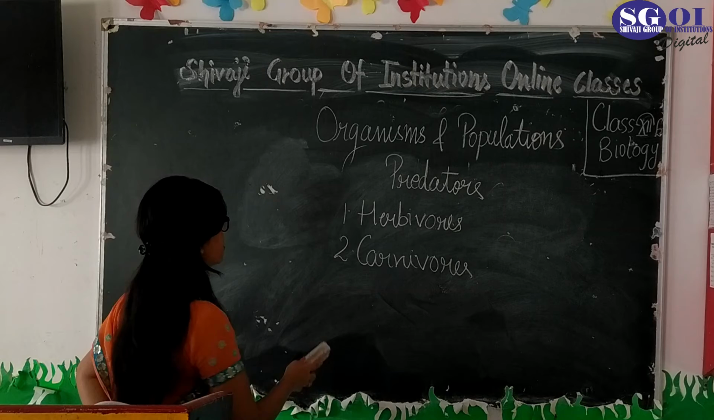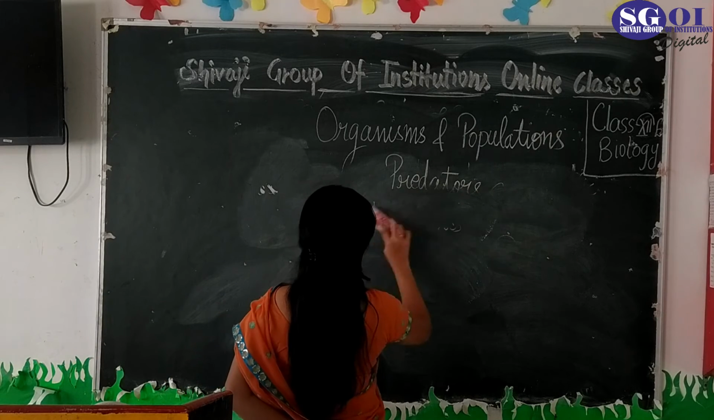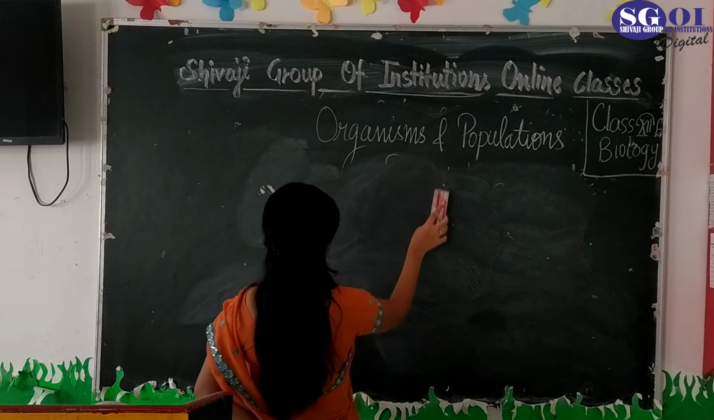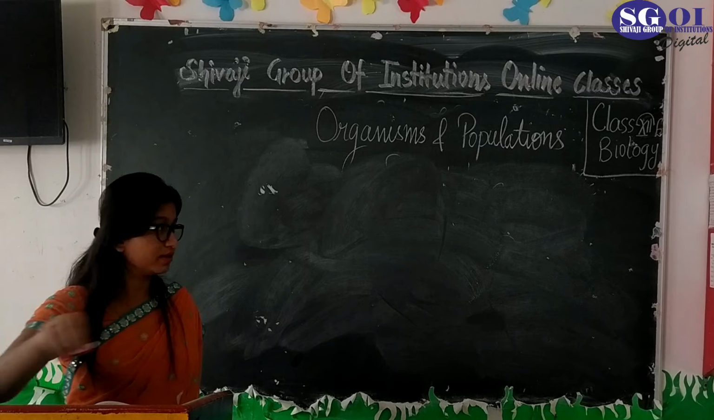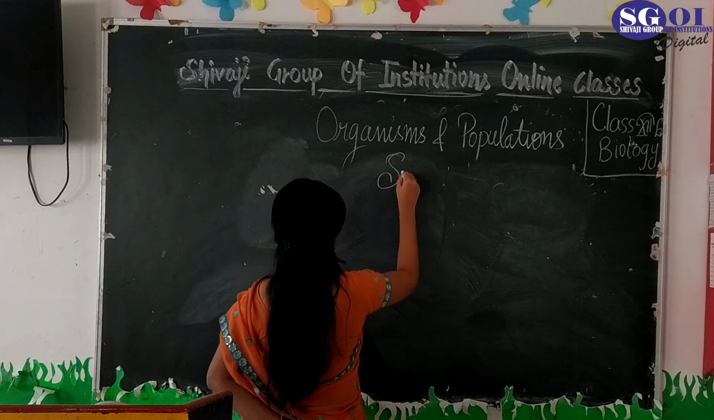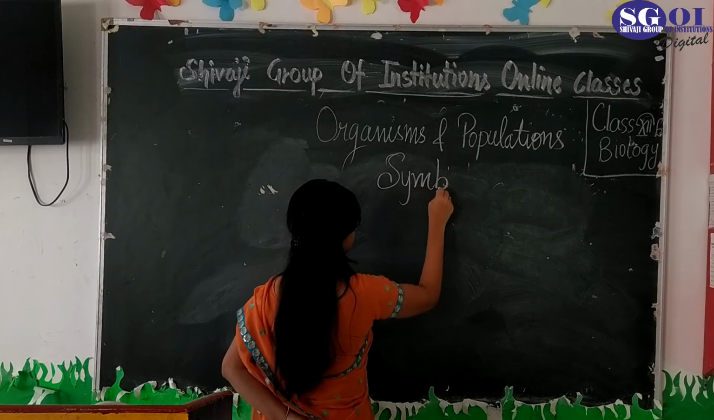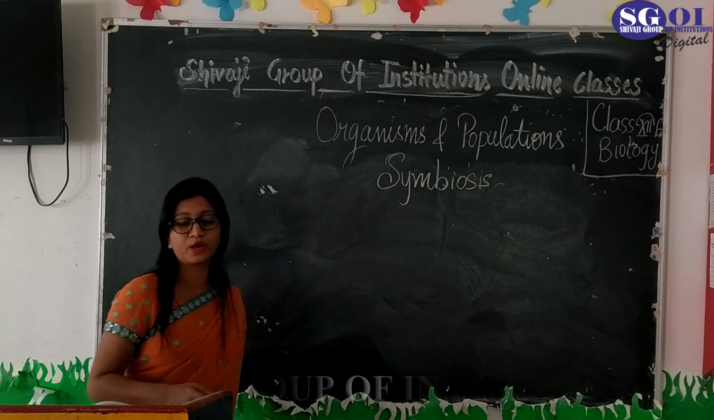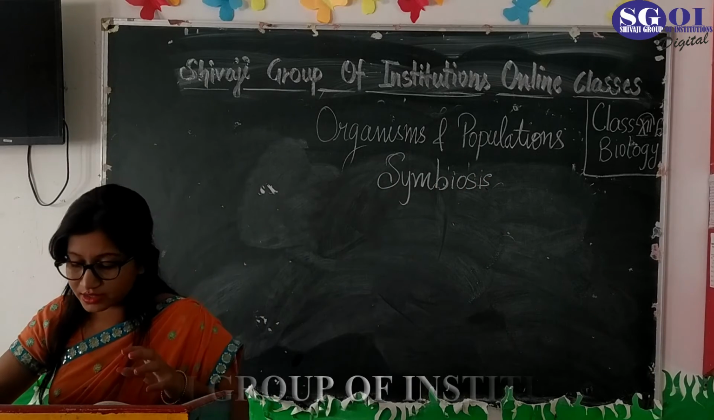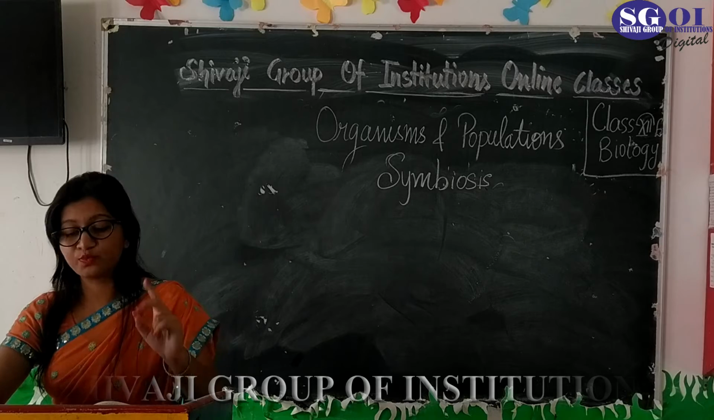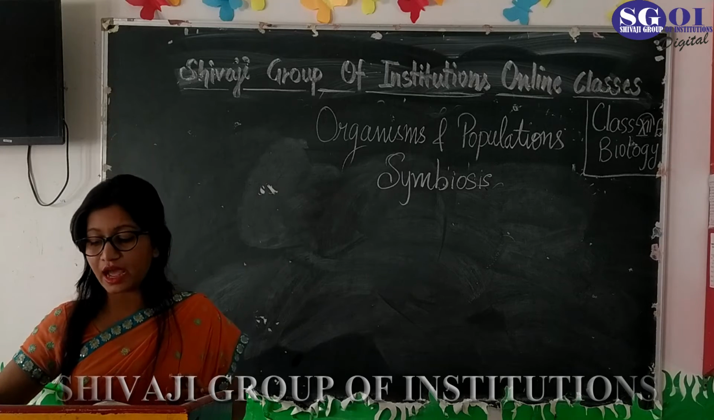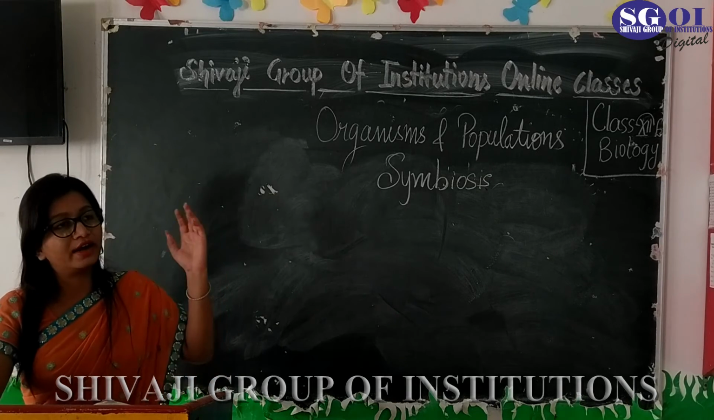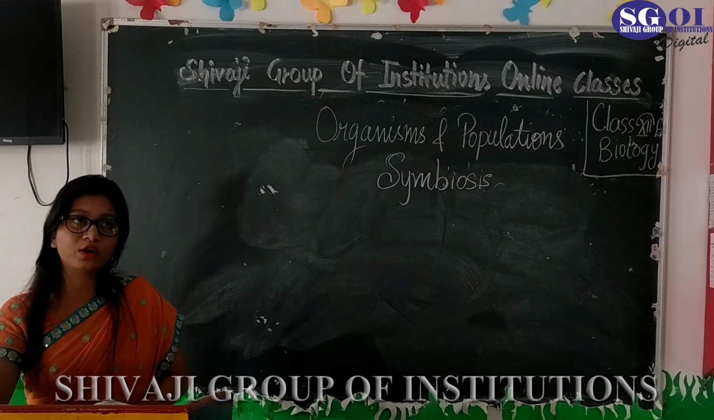Now the thing known as symbiosis, which we were discussing earlier, we are going to discuss again. Symbiosis is a relationship between two living organisms. These are of two kinds: both partners are equally benefited, or one partner is benefited and the other is neither benefited nor harmed.